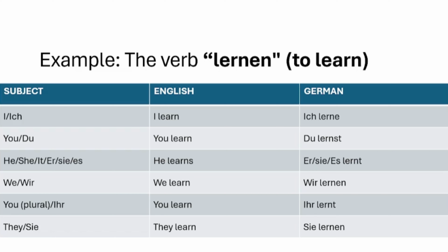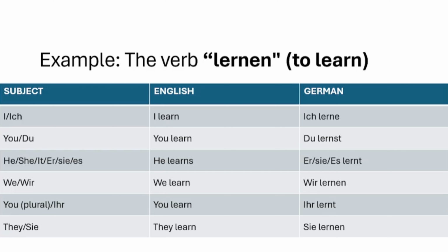Lernen is the base or infinitive form of the verb. So here is the subject, or Personalpronomen. Ich means I. So in English, I learn. In German, the form of the verb lernen changes into ich lerne. The verb stem here is accompanied by E.